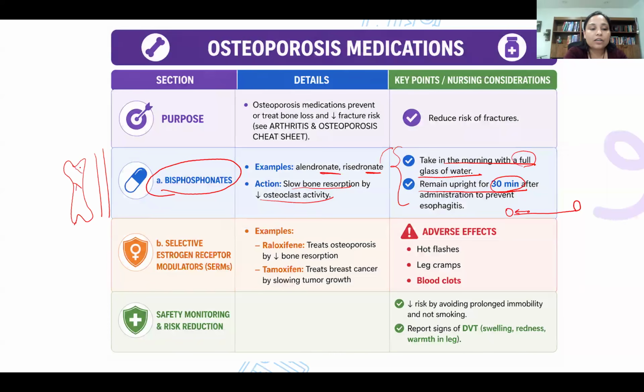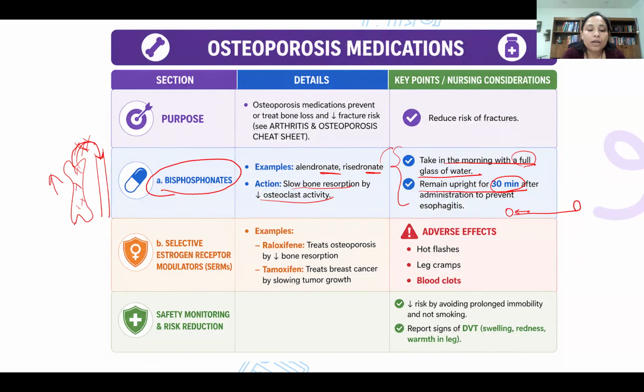When bone demineralization occurs, bone breakdown occurs, and calcium gets released from the bone and enters the blood vessels. This medication, bisphosphonate, is going to prevent this bone demineralization. So when bone demineralization slows down, automatically the release of calcium slows down, and so bone density or strength improves.